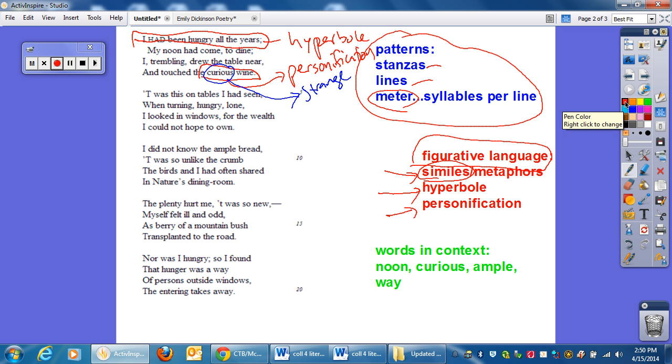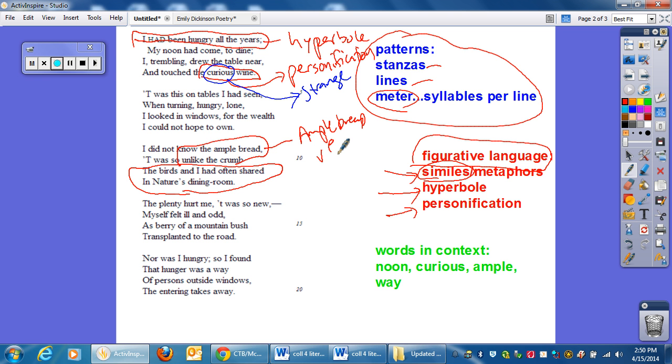"I did not know the ample bread, 'twas so unlike the crumb the birds and I had often shared in nature's dining room." So now I look at this, and we have personification because the birds are shared with the human. But we also see right here a simile because we have ample bread versus crumbs. And I know my handwriting isn't so great right now, but long story short, we have comparisons of two unlike things. Then we also have another simile later on and a couple other metaphors.